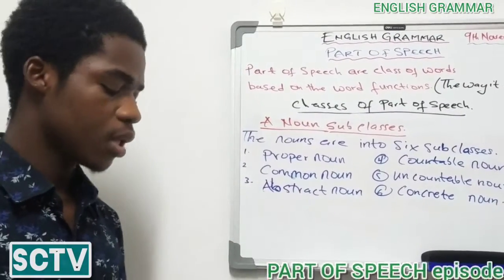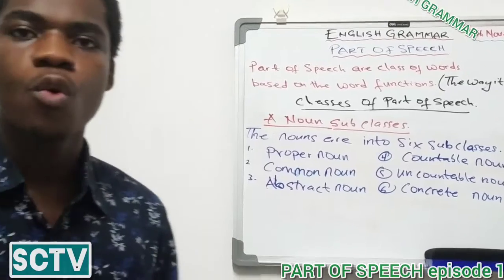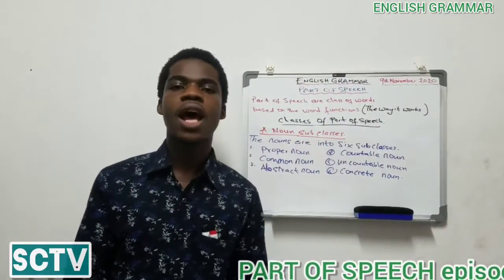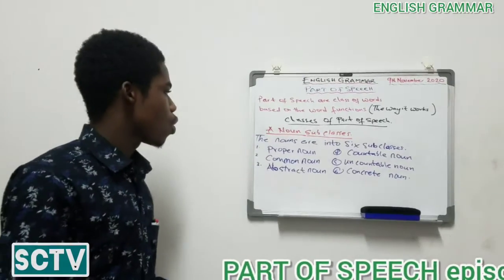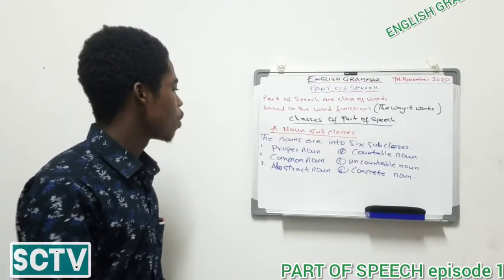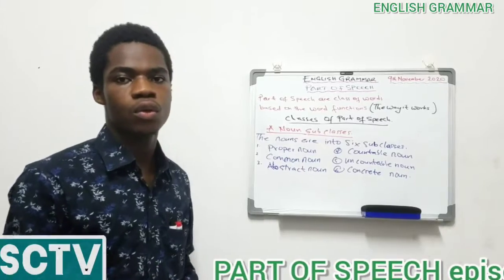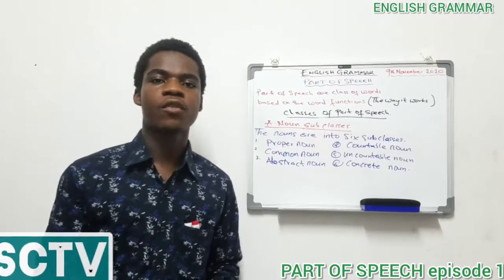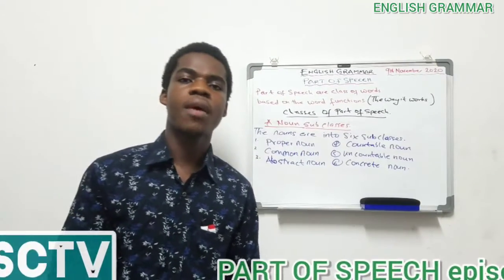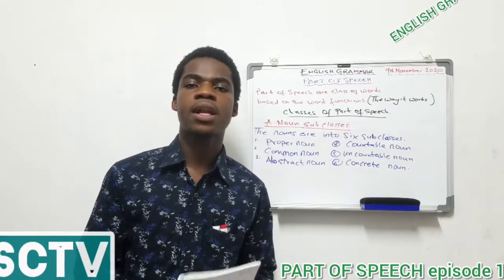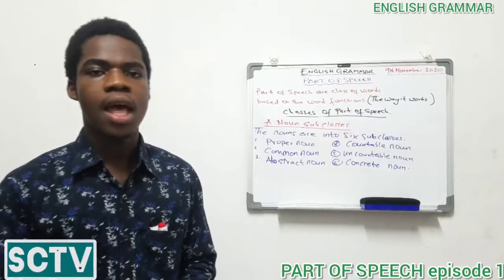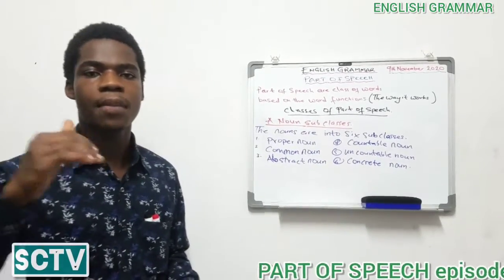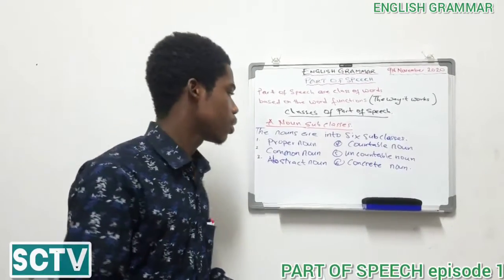Then when we meet another time, we'll focus on the other subclasses. We'll first of all focus on the proper noun, and know what a proper noun is and how it is used as a part of speech under the subclasses of a noun.